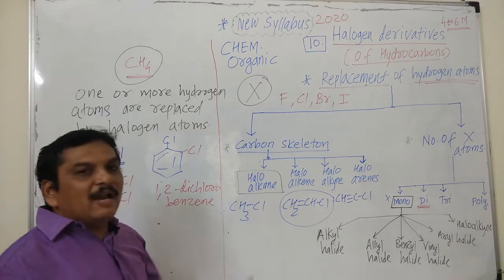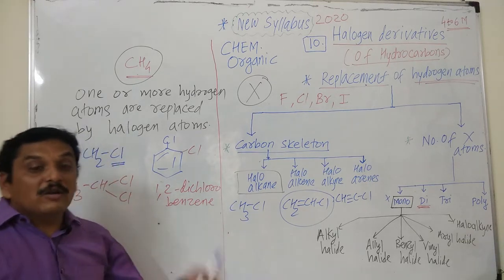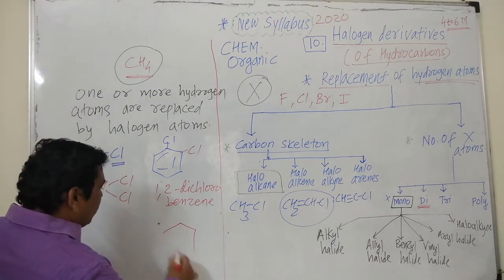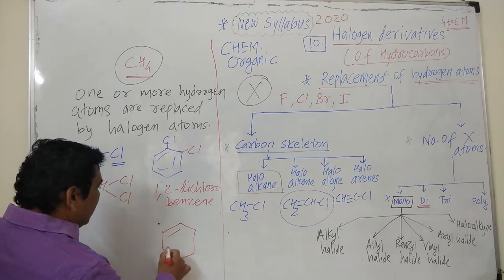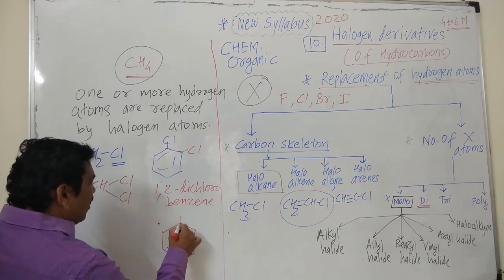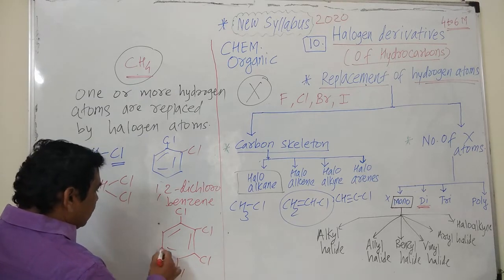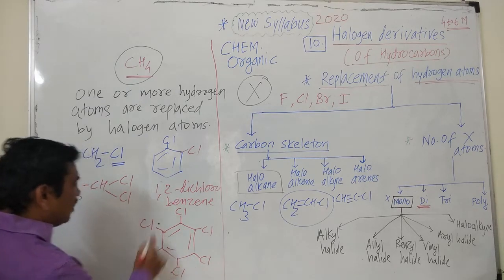For example, pentahalogen derivative we have seen. Also we have seen the hexahalogen derivative, where all the hydrogen atoms of benzene we have replaced by electrophilic substitution of chlorine, and here hydrogen atoms are now replaced by halogen atoms.